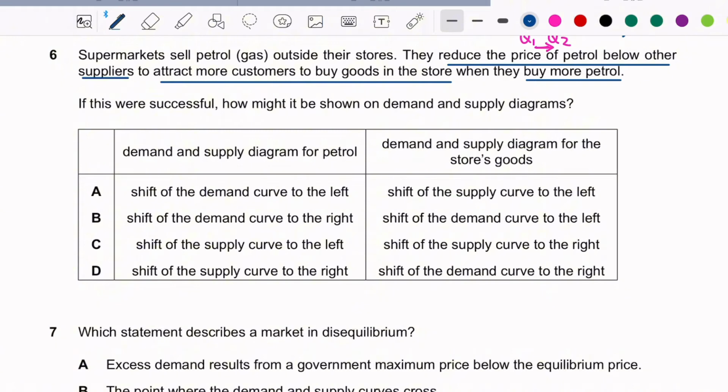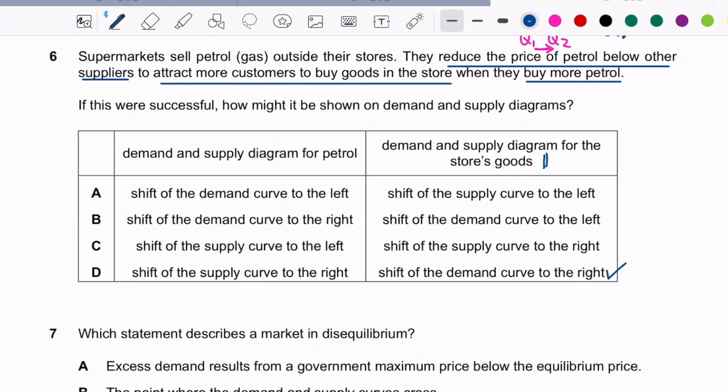Okay, so we see the second part here first. Demand and supply for the store's goods. This is really obvious because it says to attract more customers to buy goods, which means that there's an increase in demand. So this means that the demand curve shifts to the right. So we know that this one is correct.